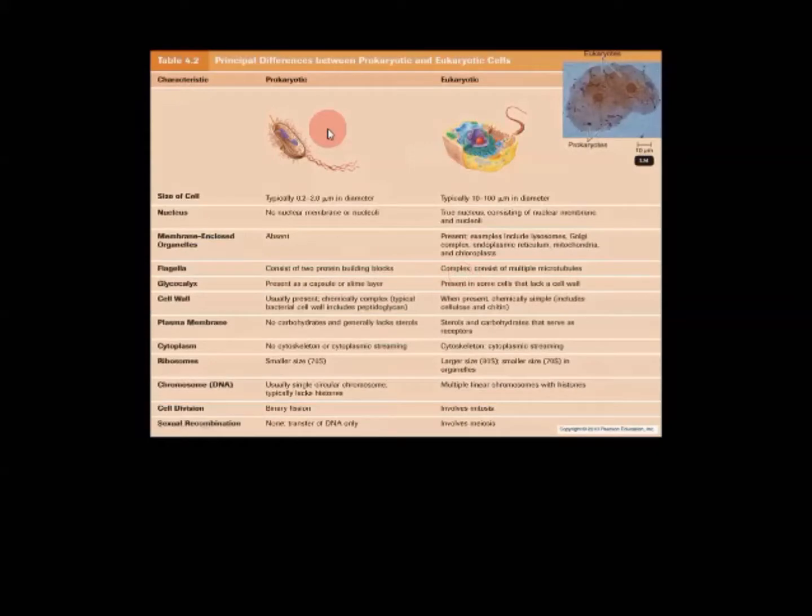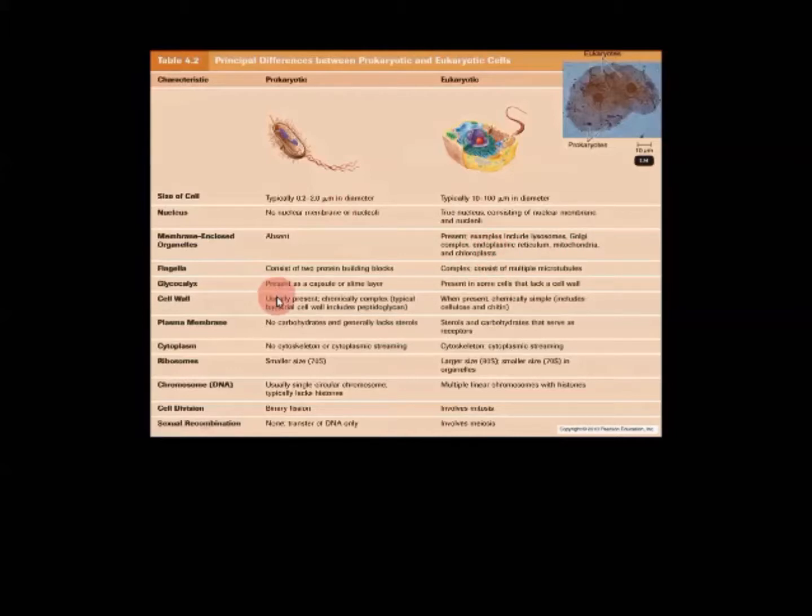Difference between prokaryotic and eukaryotic cells. Firstly, the size. Prokaryotic cells are much smaller than eukaryotic cells. They range from 0.2 to 2 micrometer in diameter. Eukaryotic range from 10 to 100. Membrane enclosed organelles are absent in the case of prokaryotic and present in the eukaryotic. They include lysosomes, Golgi complex, endoplasmic reticulum, mitochondria, and in the case of plant cells, chloroplasts.